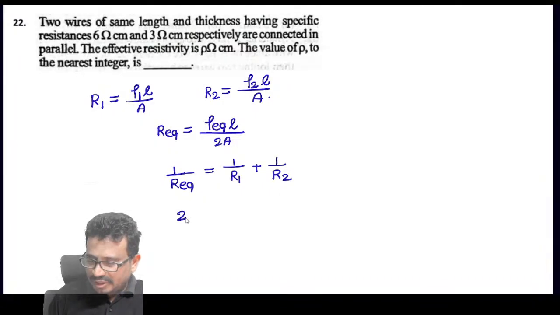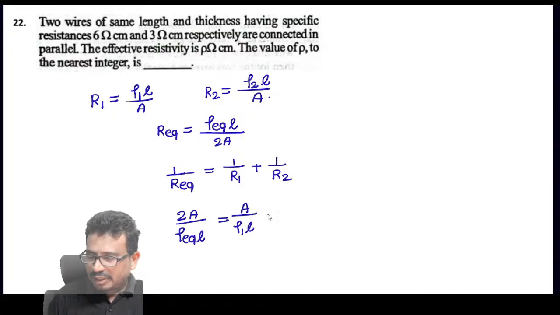That is 2A by rho equivalent into L, equal to A by rho 1 into L plus A by rho 2 into L.